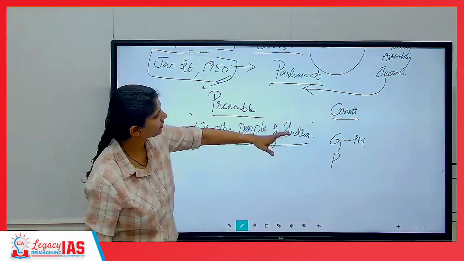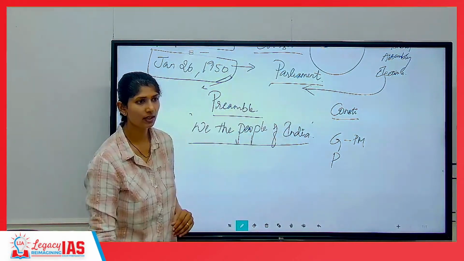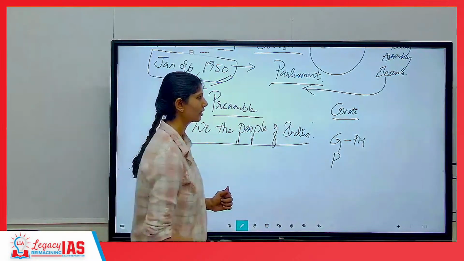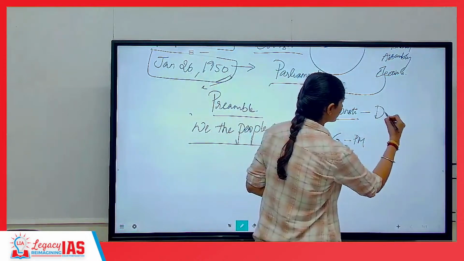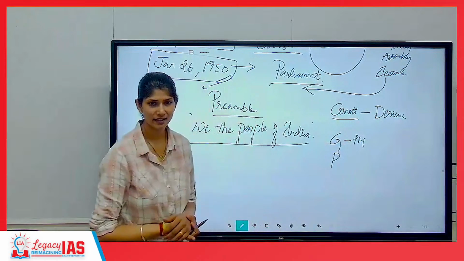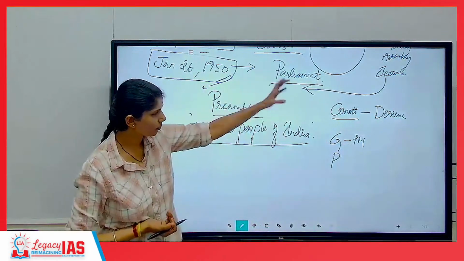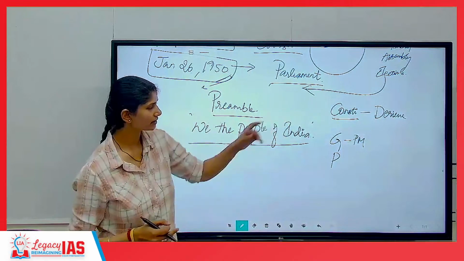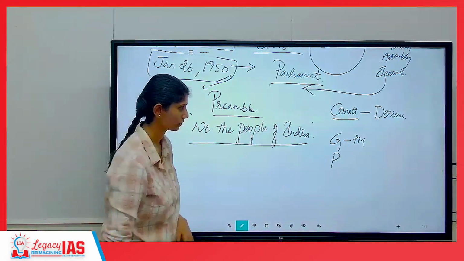When something has so much power, then for any source of power, there is a question in polity. Where does it derive its power? This is the most powerful body in the land of India. Then where is it deriving its power? This is a prelims question.